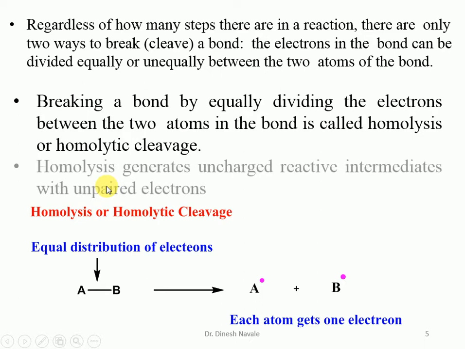During homolysis or homolytic cleavage, a reactive intermediate is formed, and that reactive intermediate is termed the free radical. That means if there is an A and B bond, a covalent bond which contains 2 electrons shared equally by A as well as B, we get formation of atoms where each atom gets 1 electron. Such type of bond cleavage is described as homolysis or homolytic cleavage.